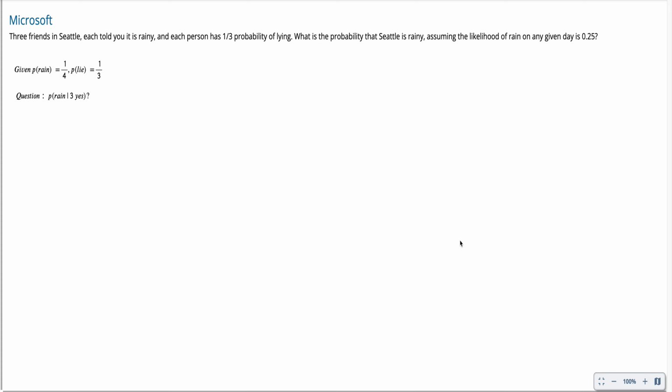So let's first review some of the basics of conditional probability. The formula for conditional probability is that we have two events A and B. What's the probability of A given the event B happens?